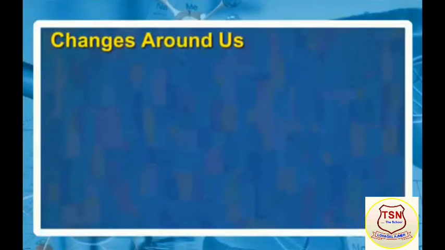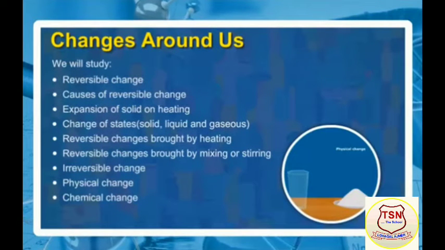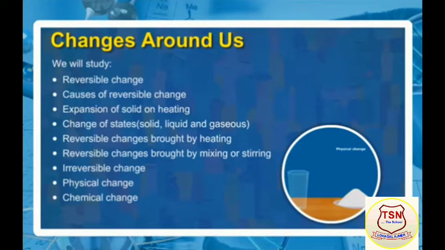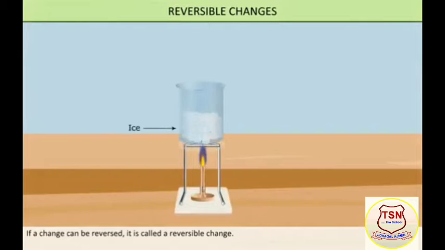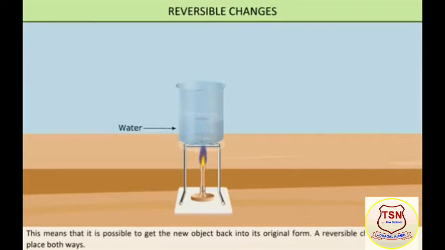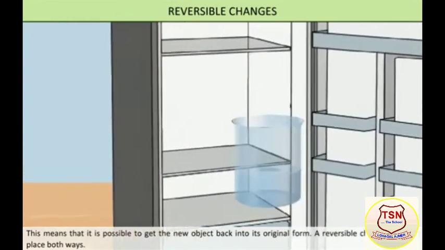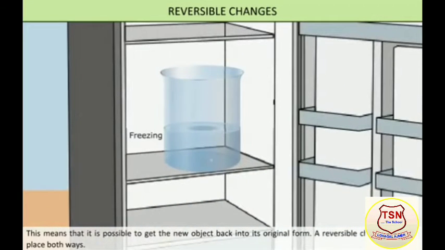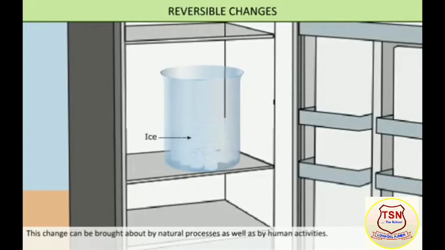Changes around us. If a change can be reversed, it is called a reversible change. This means that it is possible to get the new object back into its original form. A reversible change can take place both ways. This change can be brought about by natural processes as well as by human activities.